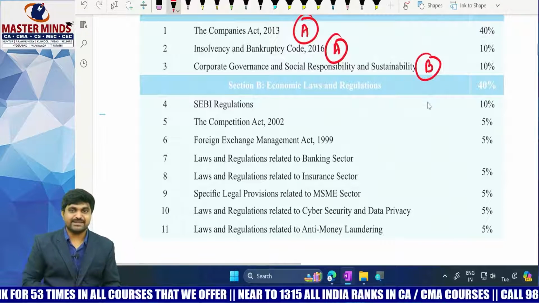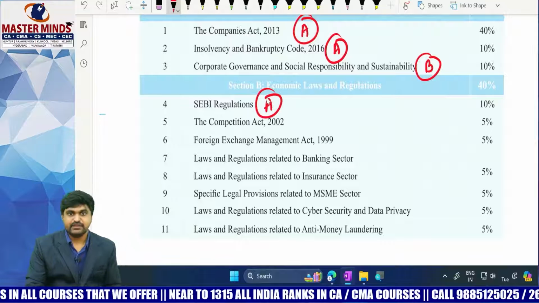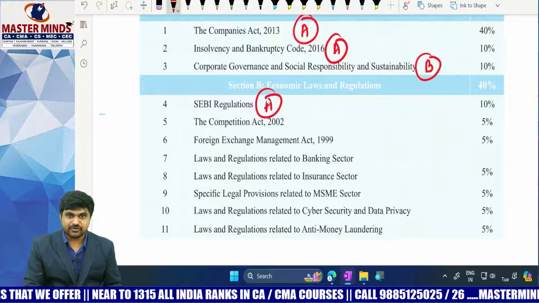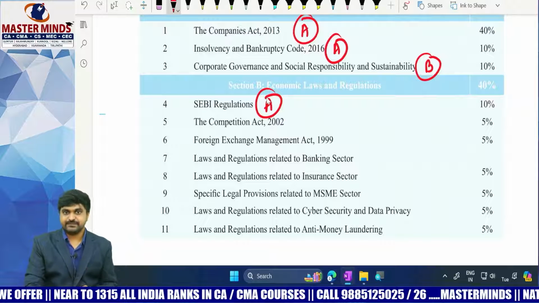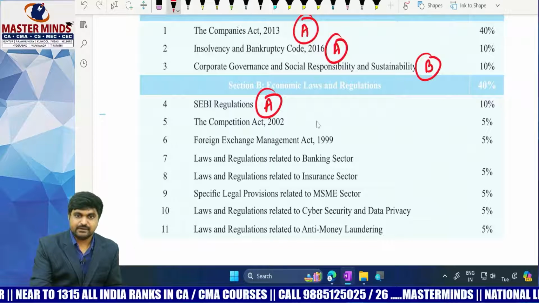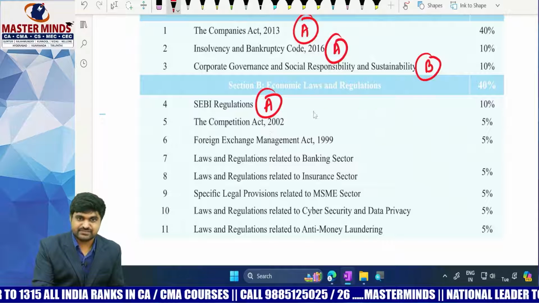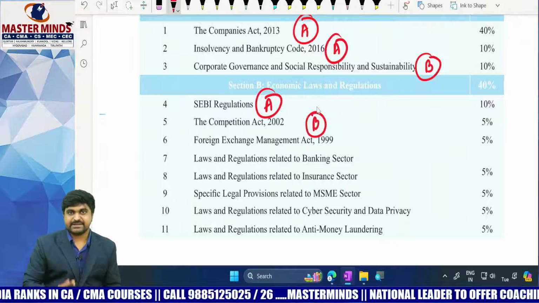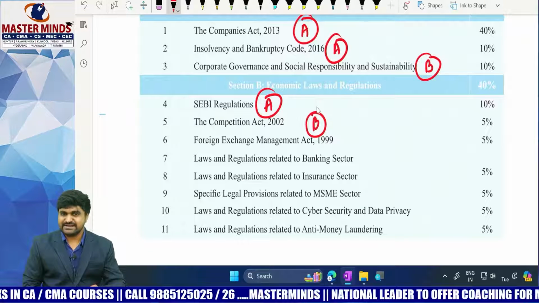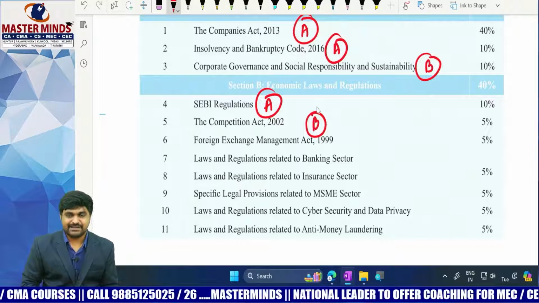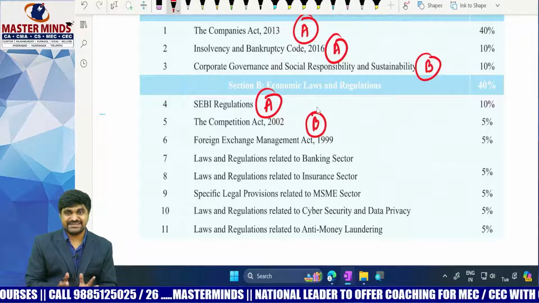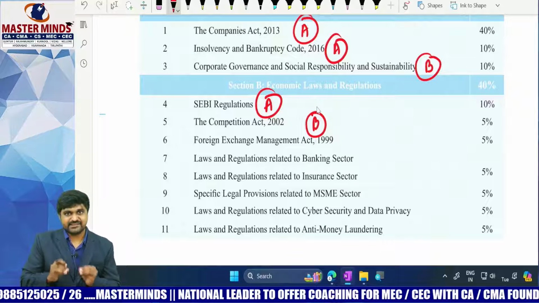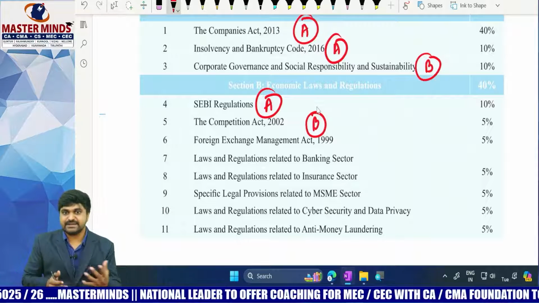Next one. What about SEBI regulations? A category. So after completion of Companies Act, refer SEBI regulations because both are interlinked with each other. Next one, Competition Act. This is B category. You can understand this concept, but it is very lengthy. First of all, it is very lengthy, but your weightage is only 5%. So that's why let's make it B category instead of A category.